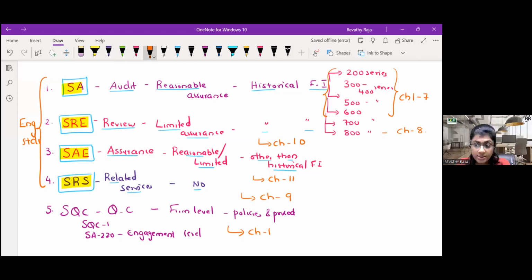Did you understand chapter number 1 to 11, what it is? If clear, can you say clear or thumbs up, anything? Okay. So again, let me go back. I was just saying about the 5 sets of standards: SA, SRE, SAE, SRS, SQC. These 5 sets of standards are nothing but chapter number 1 to 11.